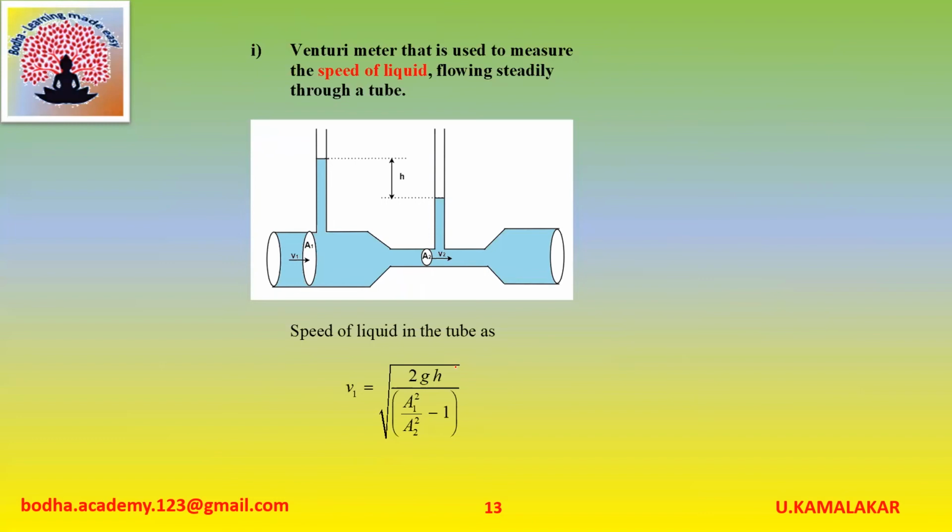The second type of venturimeter that is used to measure speed of liquid flowing steadily through a tube is as shown in figure.